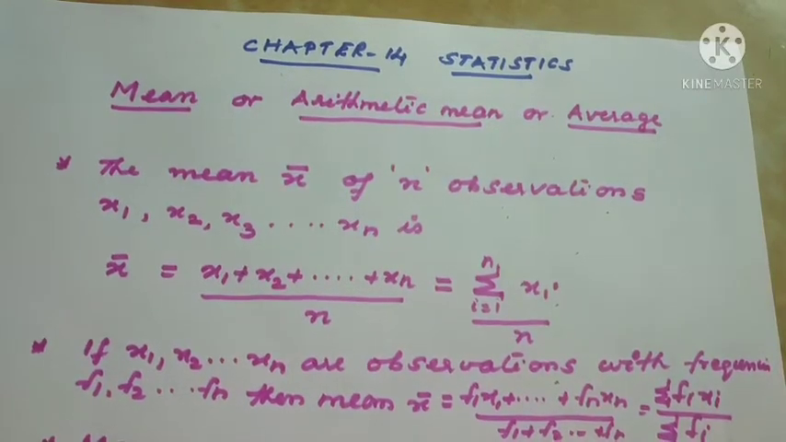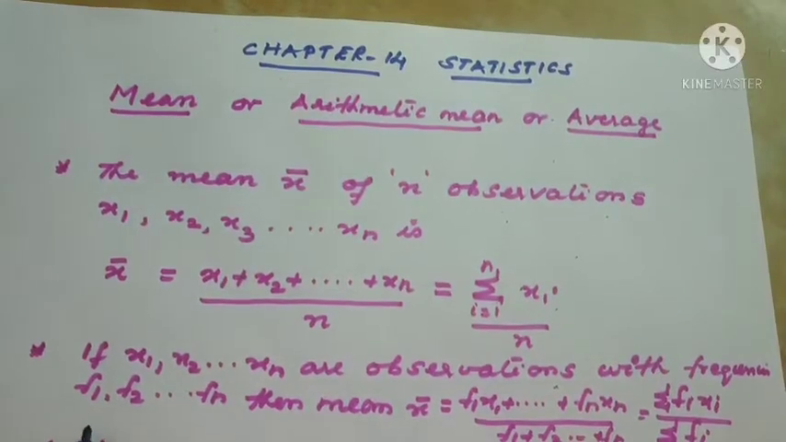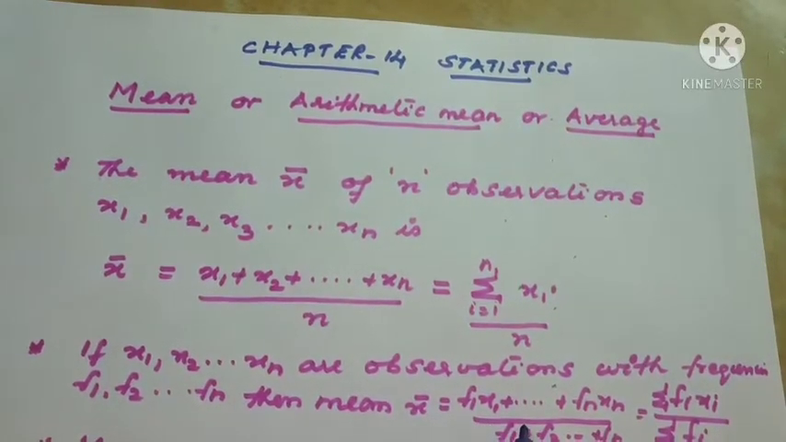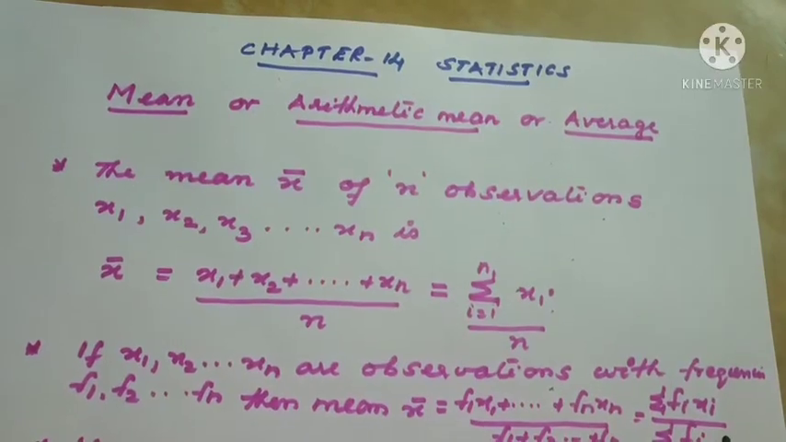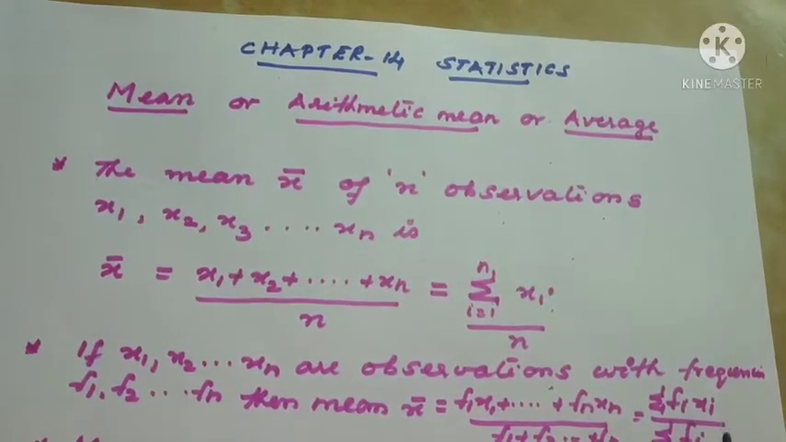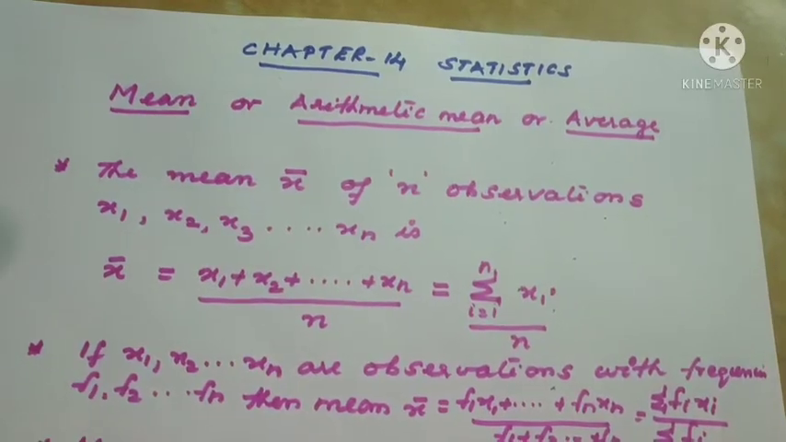If x1, x2, etc. xn are the observations with the frequencies f1, f2, etc. fn, then mean x bar equal to f1 x1 plus etc. plus fn xn divided by f1 plus f2 plus etc. plus fn, that is sigma fi xi whole divided by sigma fi, that is the sum of the frequencies.